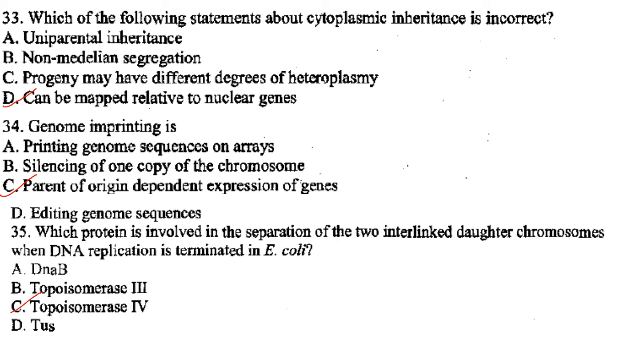Which protein is involved in the separation of the two interlinked daughter chromosomes when DNA replication is terminated in E. coli? So the double helical nature of DNA and its semi-conservative mode of replication causes two newly replicated strands to be interlinked with each other. Now these things have to be removed for the chromosomes to get segregated into the daughter cells, so that cell division can be completed. So which protein is involved? It is topoisomerase 4. Answer is option C.